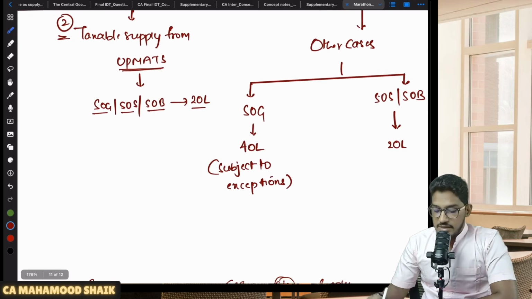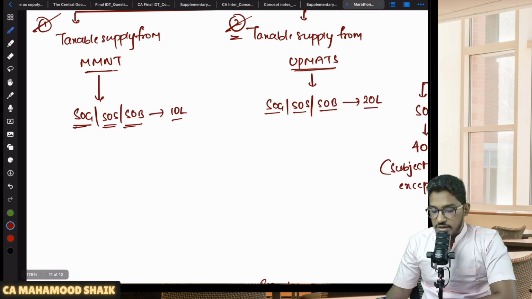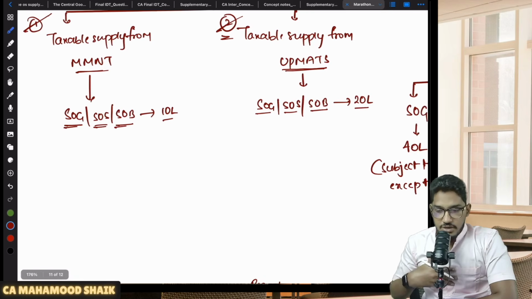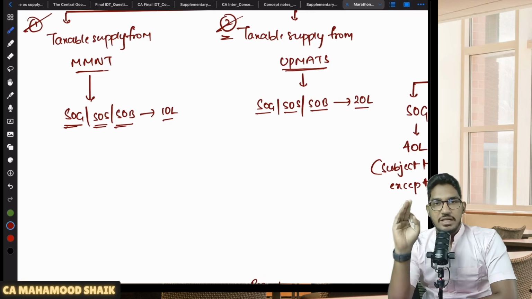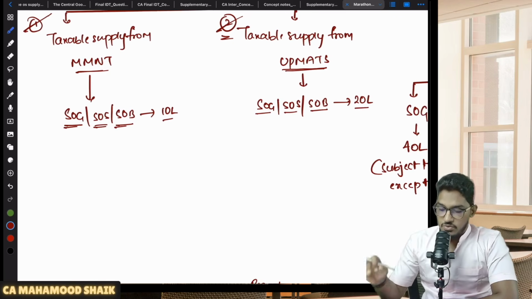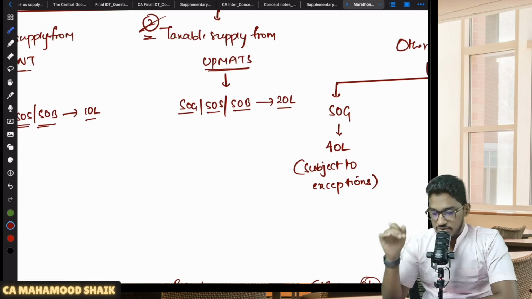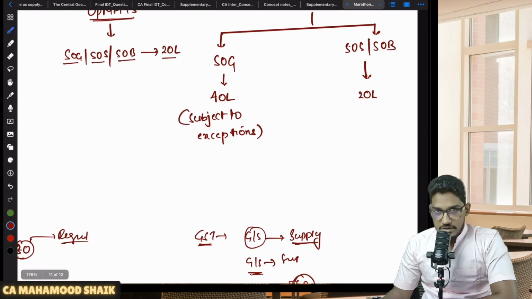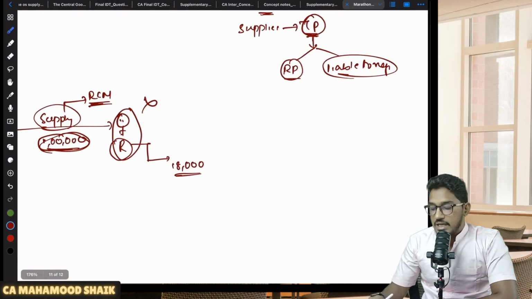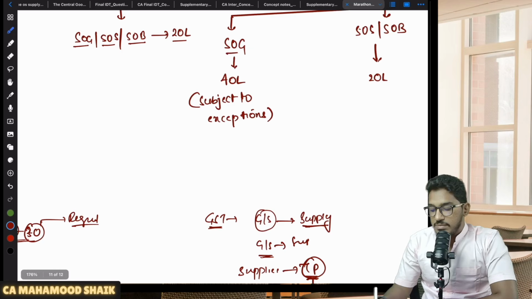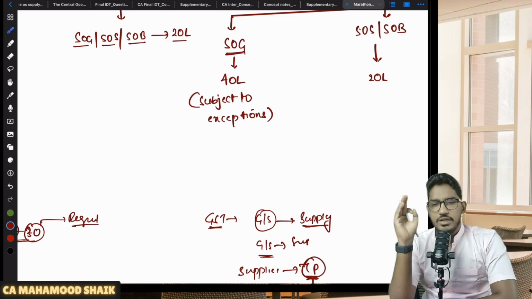Sir, all other cases, that means even the second condition is also not fulfilled. Sir, I am determining my applicable threshold limit. I checked whether I am making any taxable supply from MMNT. The answer is no. Then I have checked, am I making any taxable supply from UP match? The answer is no. Then in all other cases, in case you are exclusively engaged in supply of goods, you are making only supply of goods.